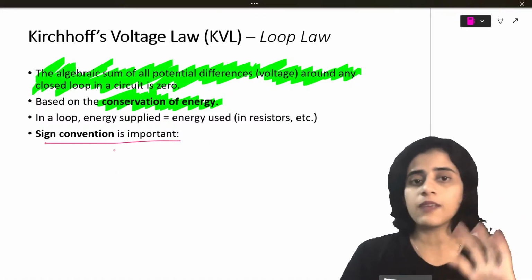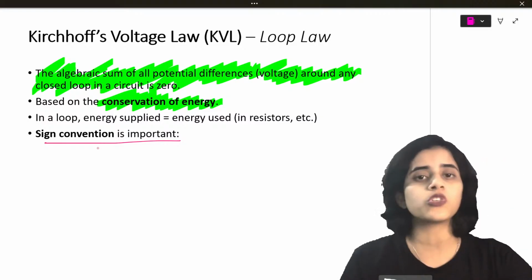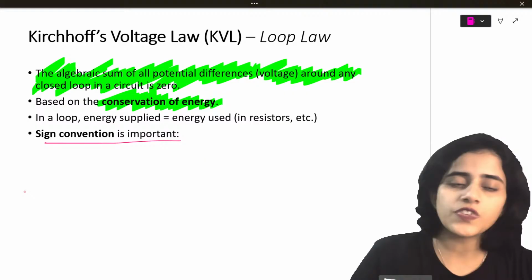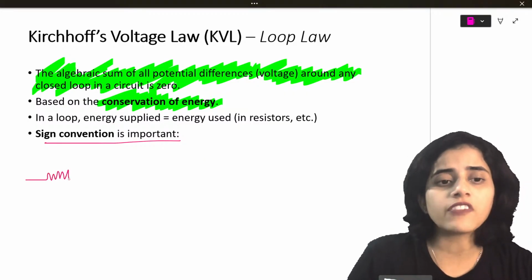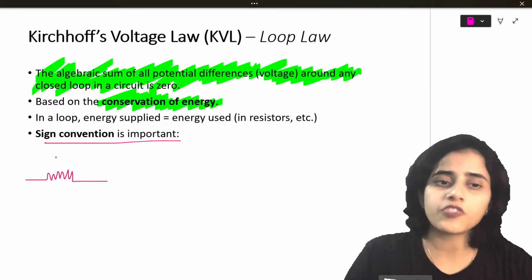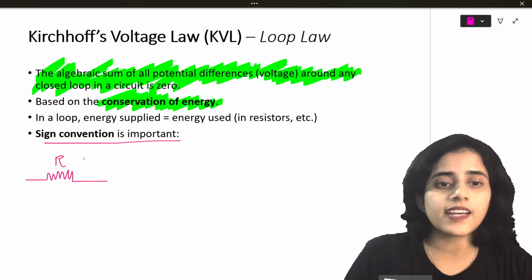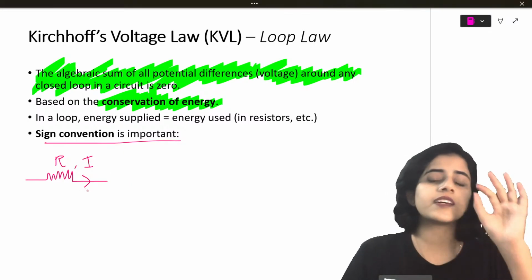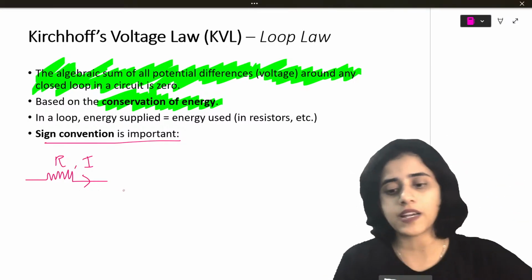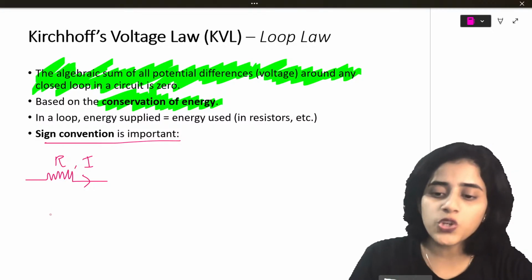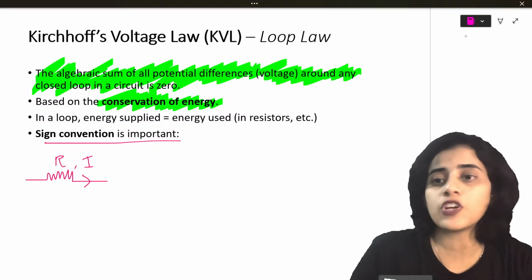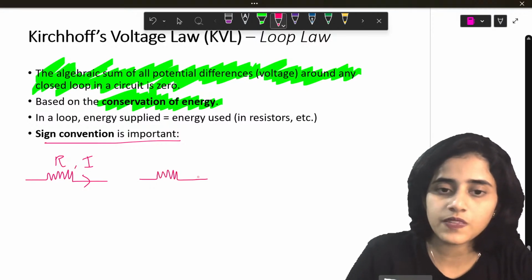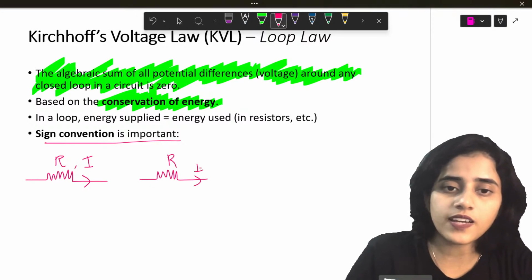Sign convention is very important. If you know sign convention thoroughly, students, Kirchhoff's voltage law is going to be very easy for you. So first, if you have a resistor of resistance R, and let's say current I, there is a resistance which has a current I passing through it. Let's take two resistances. So there's current I.